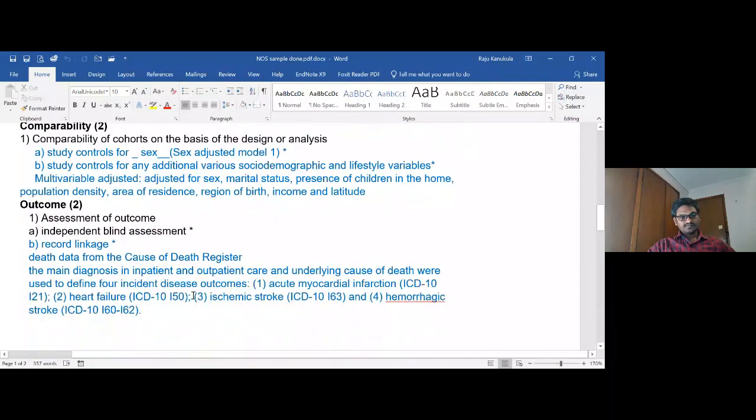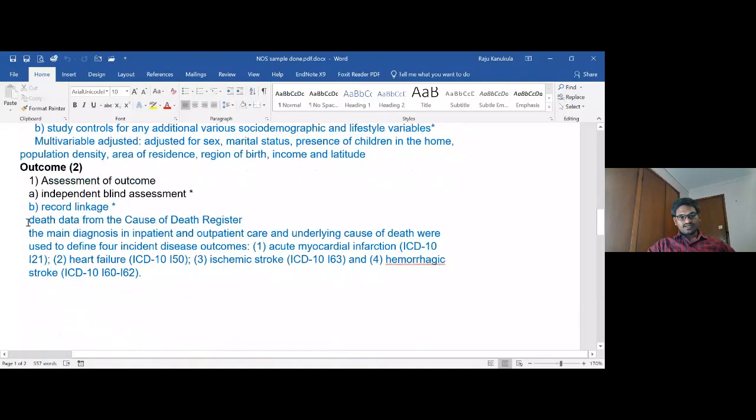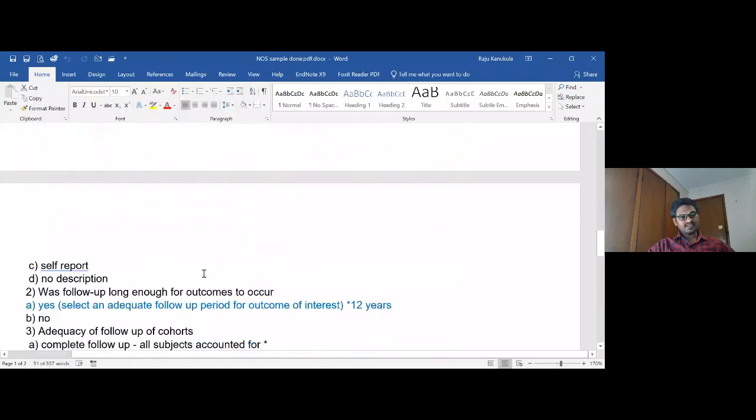Next, outcome. The outcome is death, with data from the death register, so there is a record linkage. This information says that the outcome is death, and this is how we are going to capture it from the paper. So this is getting 1 point here, 1 point there.